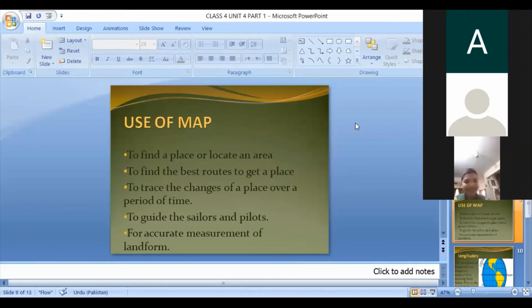So if you want to discover K2 mountain, with the help of a map, you can go on the top of the K2 mountain. Okay, this is not the way that you take a rope, and with the help of that rope you go up.